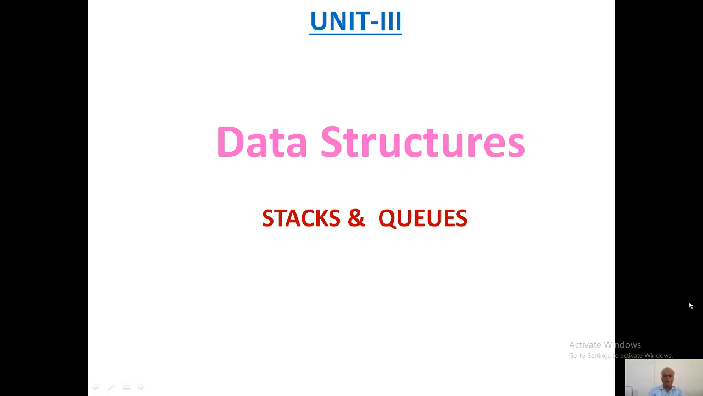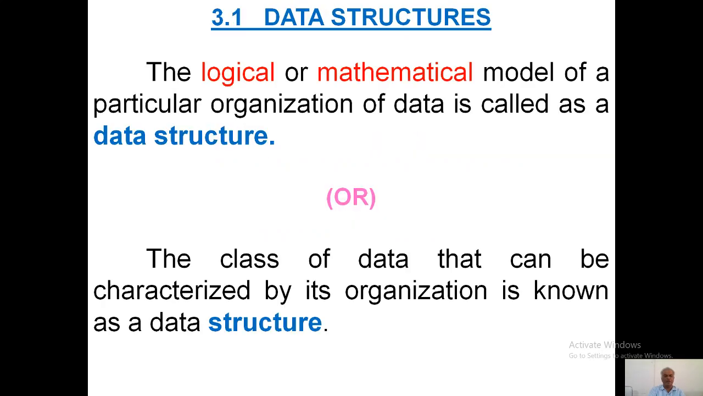Hello my dear students, in this video you are going to learn stacks and queues of data structures. First of all, what is data structure?